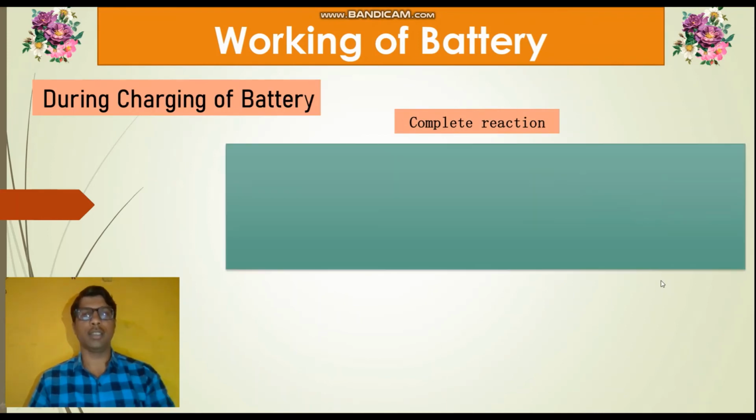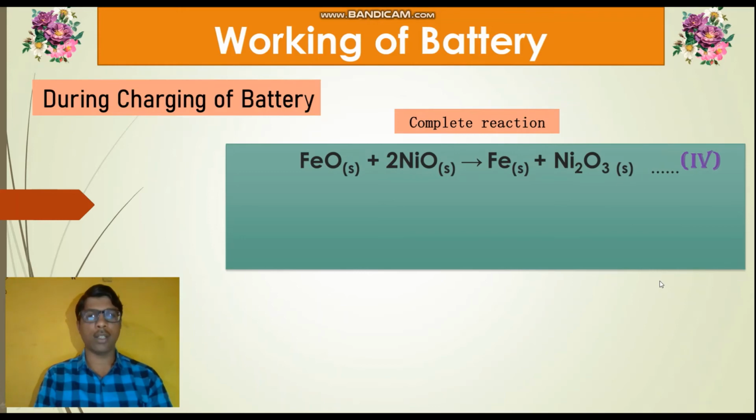So the complete reaction during charging is FeO (solid) + 2NiO (solid) gives Fe (solid) + Ni2O3 (solid). This is the fourth reaction. If you observe reaction 4, it is exactly the opposite of the complete reaction of the discharging process, that means equation 3. Equation 4 is exactly the opposite reaction of the complete reaction of the discharging process of the battery.